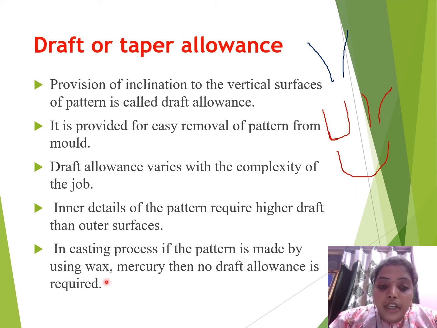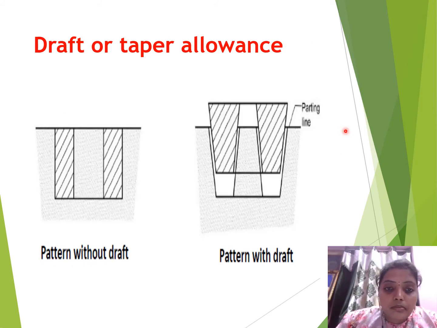If we are using wax or mercury for the casting process, we don't give this taper or draft allowance to those parts. Diagrammatically we can say pattern without draft. Without draft means it has vertical surfaces like this. Okay, this is the sand.